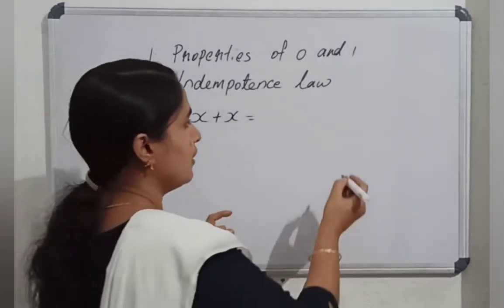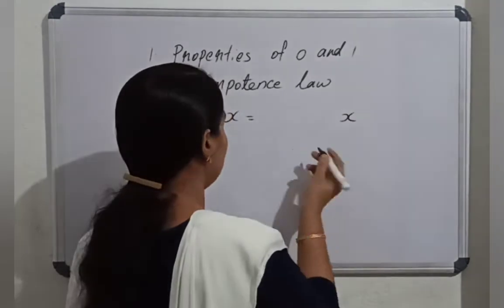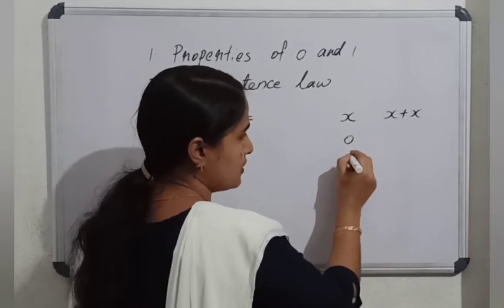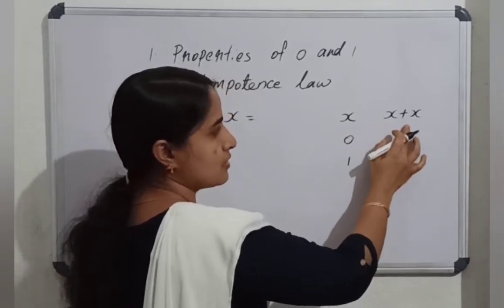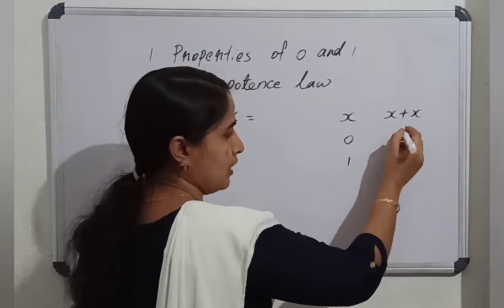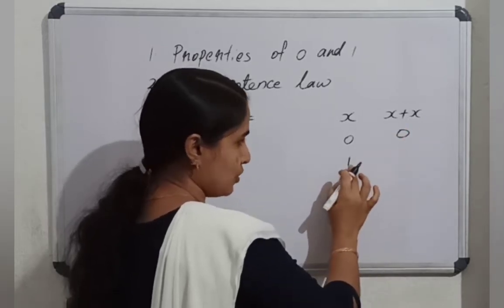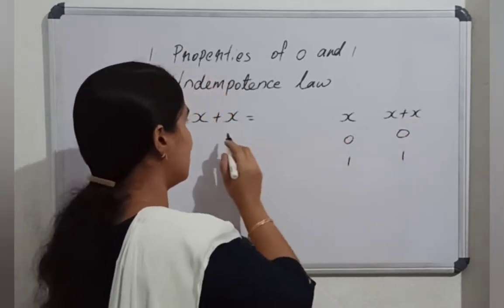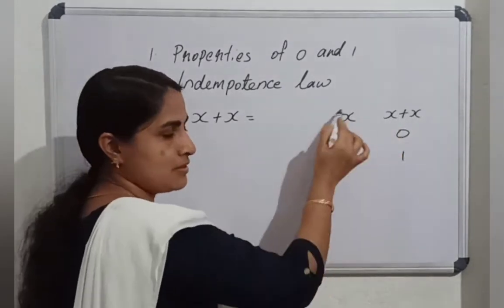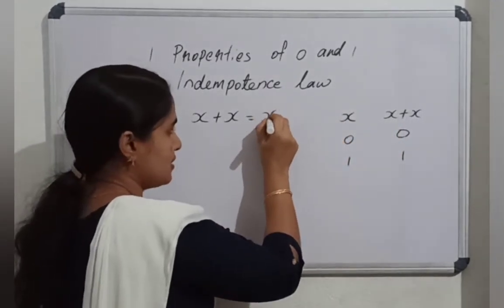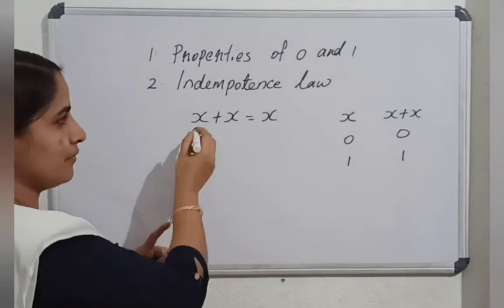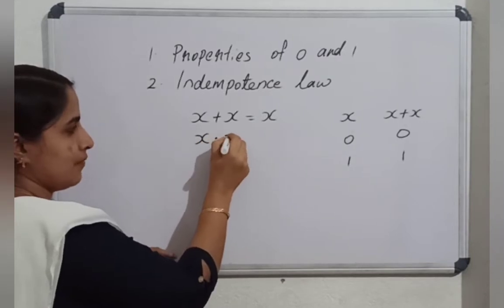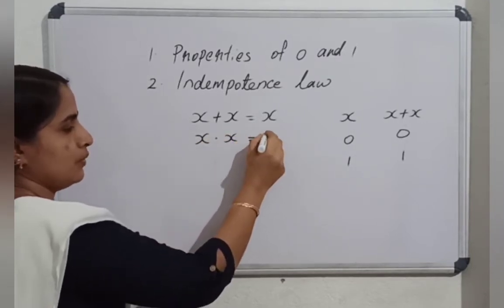That we can find out by using a truth table, with one column for x and another column for x or x. x possible values 0, 1. x or x is 0 or 0 is 0. x or x is 1 or 1 is also 1. So what is x or x? x or x is always x. So the answer is x. Can you see the dual of the same? That also will be correct. x and x equal to x.